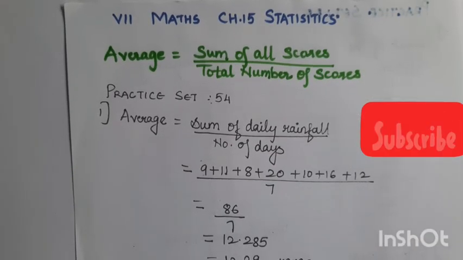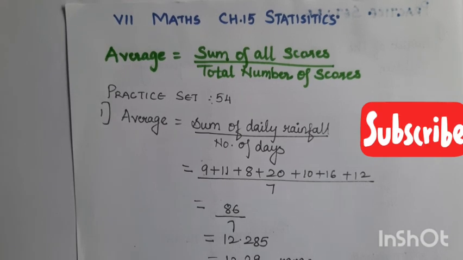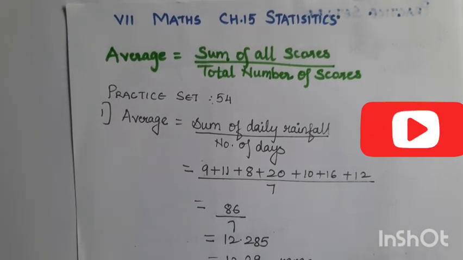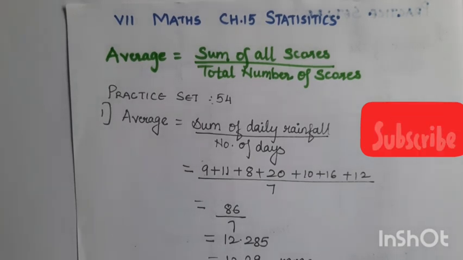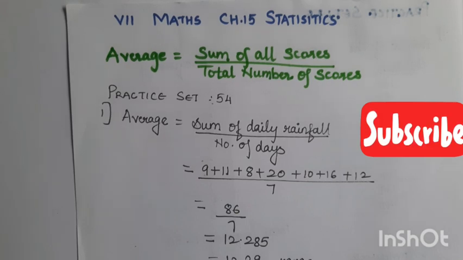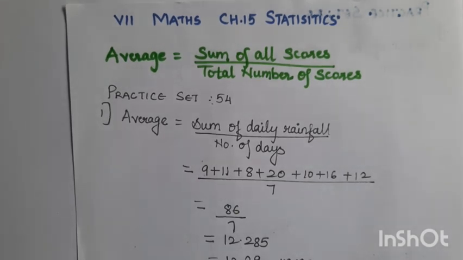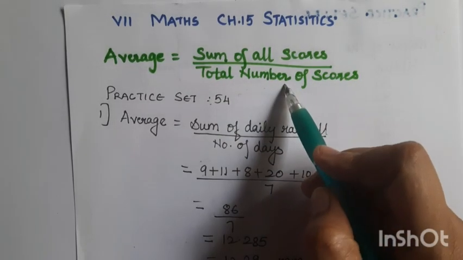Standard 7th, chapter number 15, statistics. First, average. Now let us learn what you mean by average. Average is the sum of all scores divided by the total number of scores.